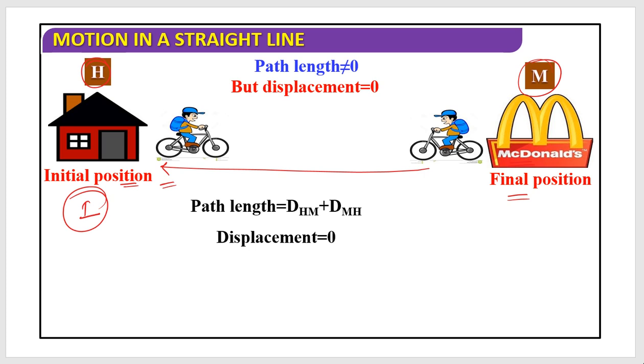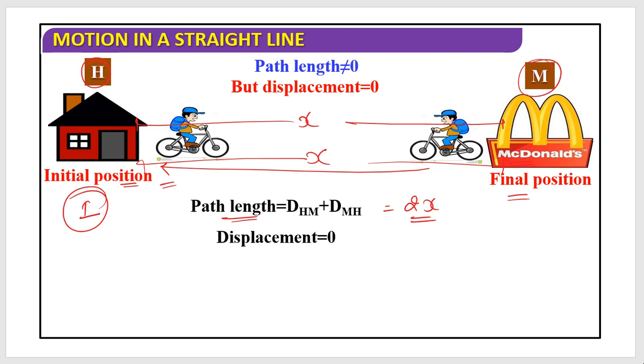So what is the path length? Let's say this distance is x. Home to McDonald's is x one way, and x the other way. So the total path length covered is x plus x.